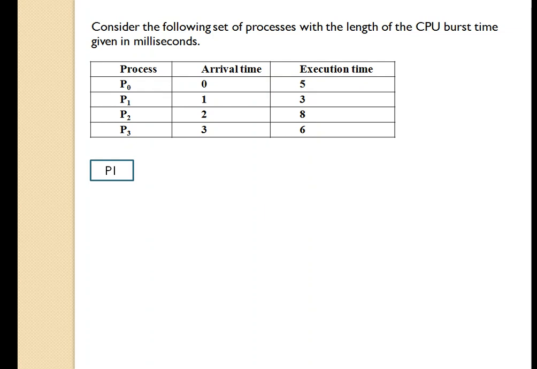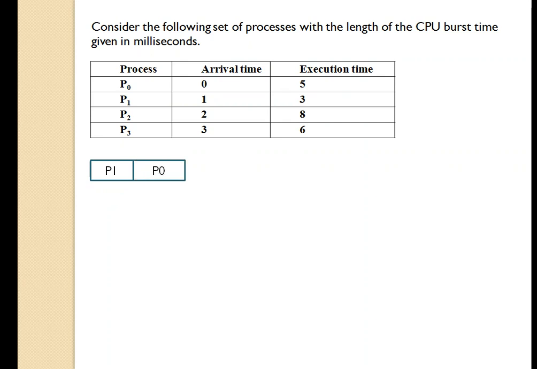So P1 will be given for execution first because this has the smallest execution time. So if we are going to compare all the execution times, the shortest job is P1. So we have allocated process P1 for execution first at the 0th millisecond. So P1 will execute for 3 milliseconds and terminate.